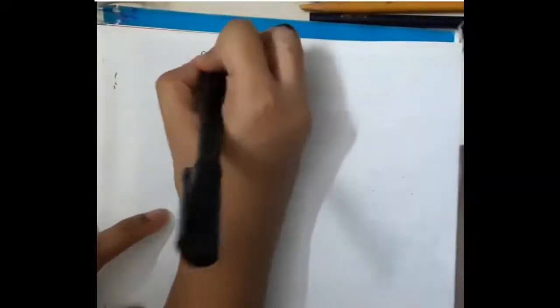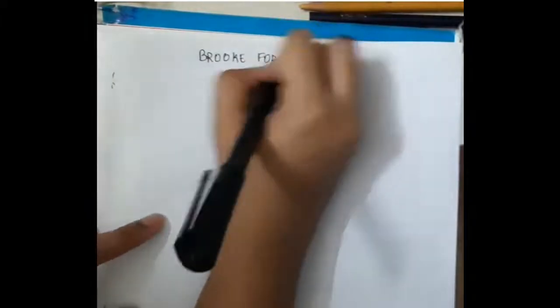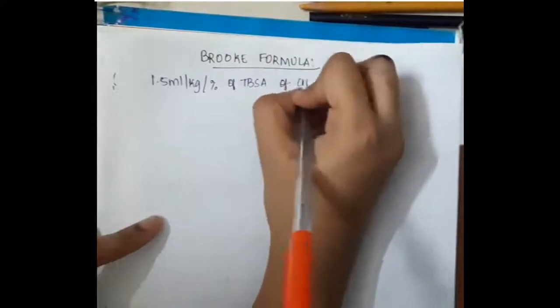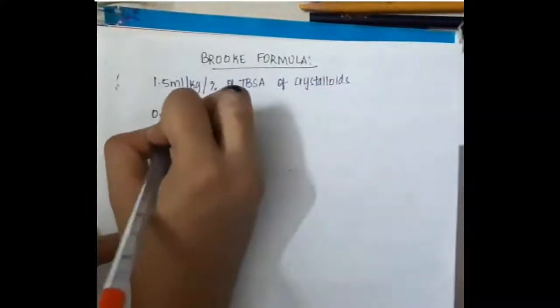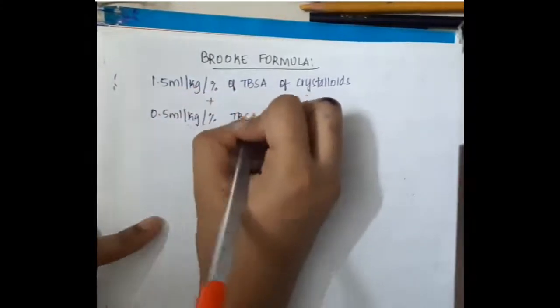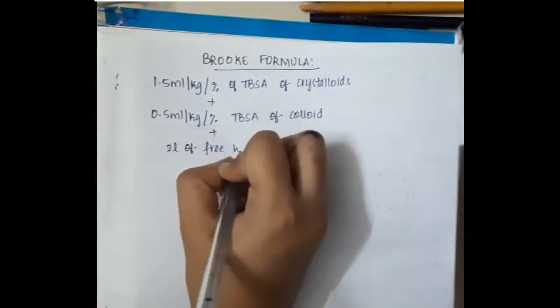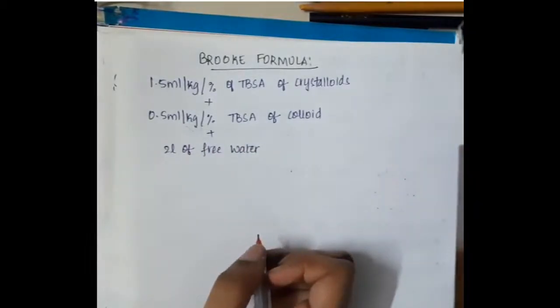Okay. Then the next formula is Brooke's formula. This is to calculate the crystalloids and colloids. Here 1.5 ml per kg per percentage of total body surface area of crystalloids are given, along with 0.5 ml per kg per percentage of total body surface area of colloids, with 2 liters of free water.